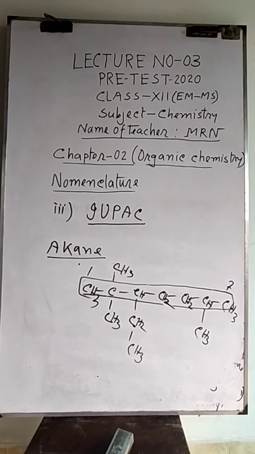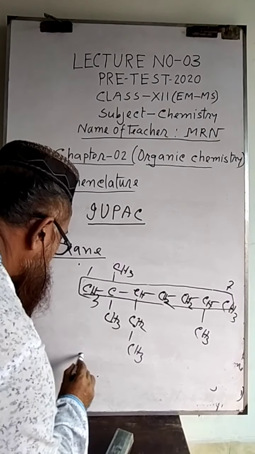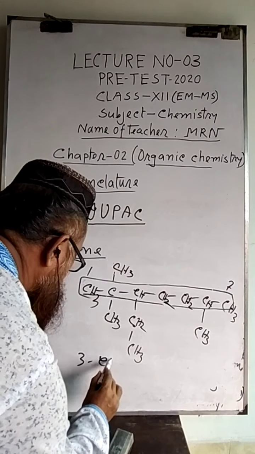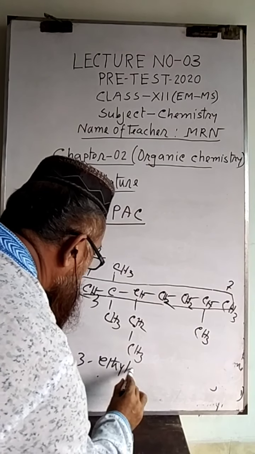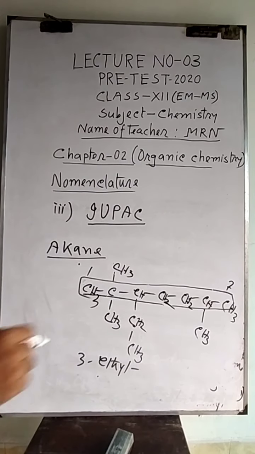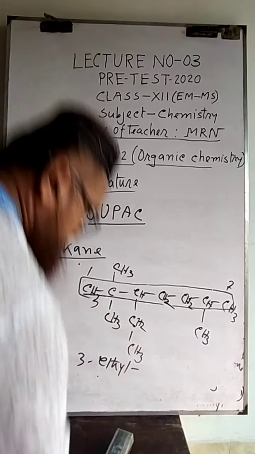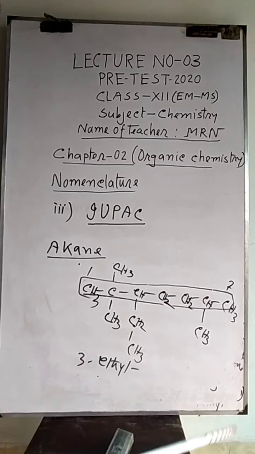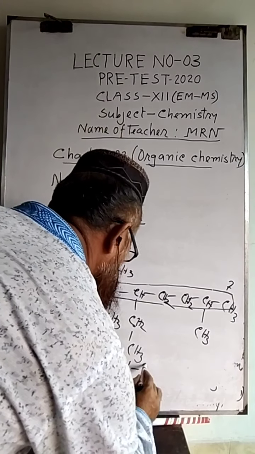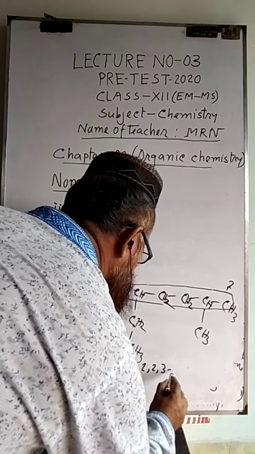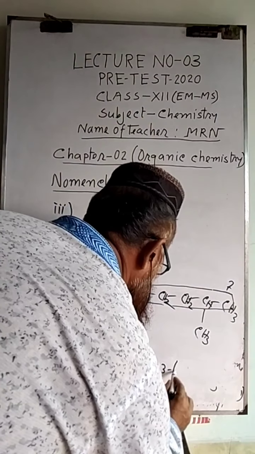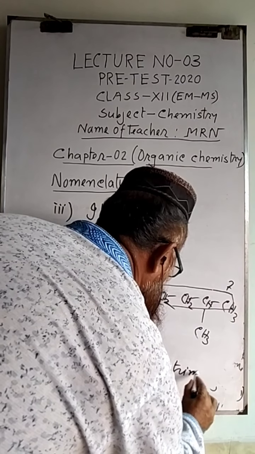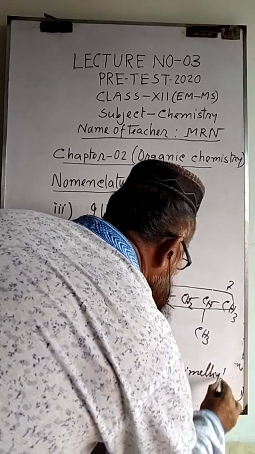Alphabetically ethyl will be written first. 3-ethyl. Now 2,2,6-trimethyl, 2,2,3-trimethyl heptane.